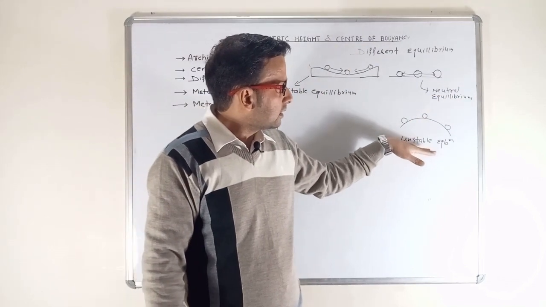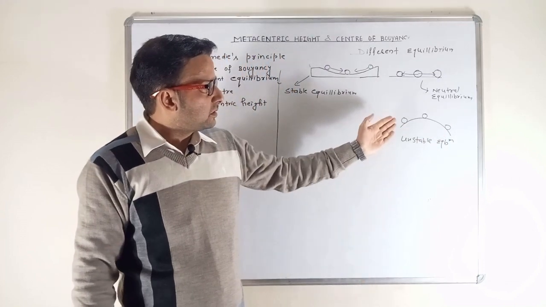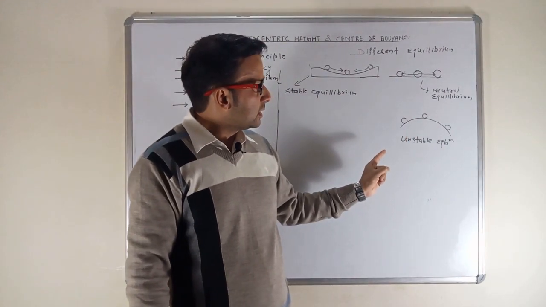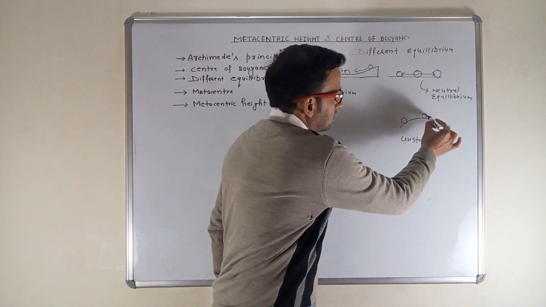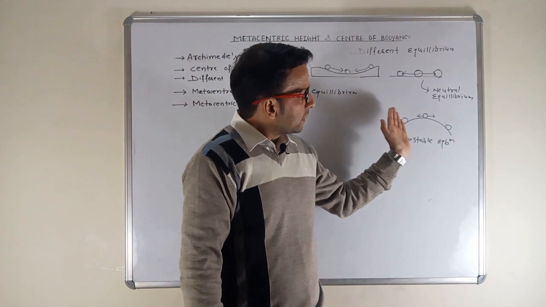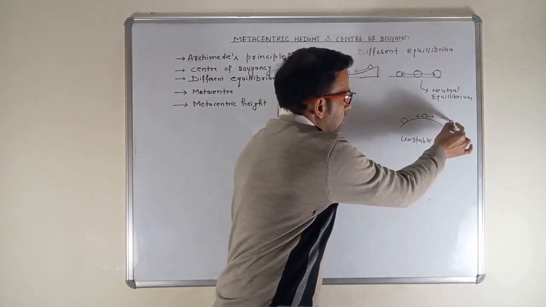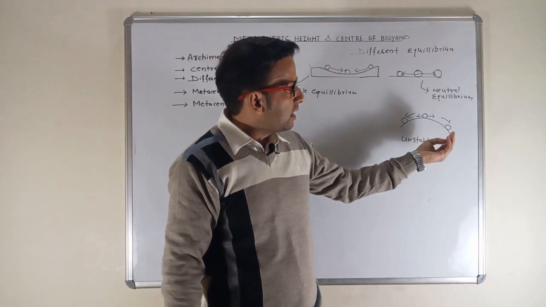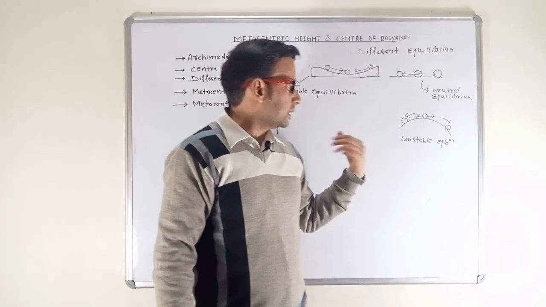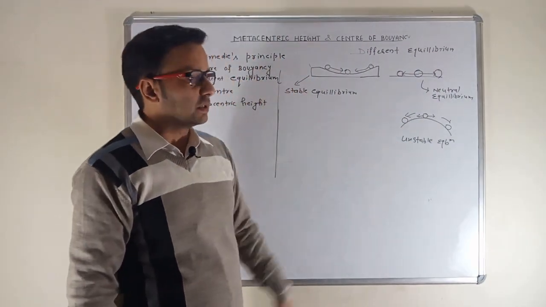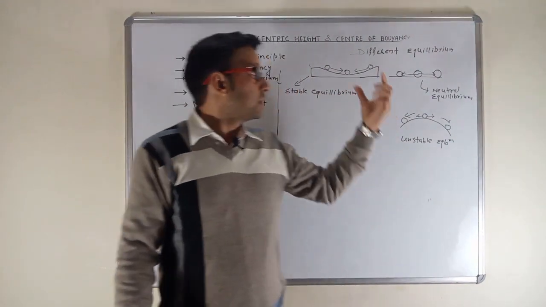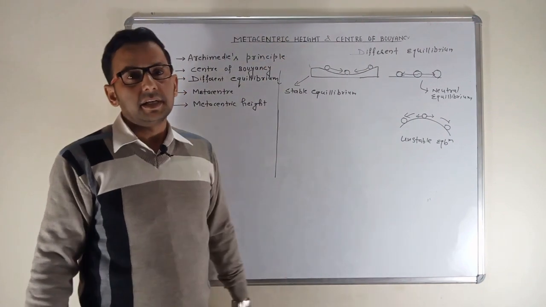Third point is unstable equilibrium. As the picture reveals, this is the example of unstable equilibrium. If we slightly displace the body here or here or there, it will easily move in this way or in this way, and it will never come back to its original state. It will move forever. So this is known as unstable equilibrium. These three types of equilibrium might be very useful to understand metacenter and metacentric height.